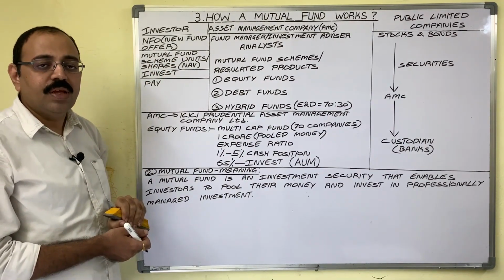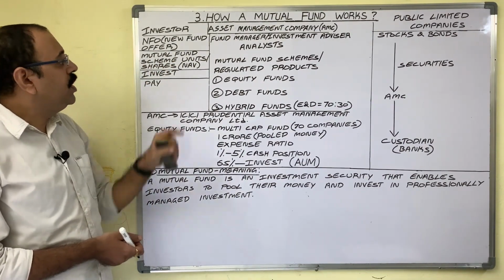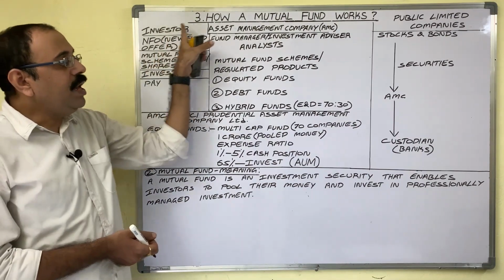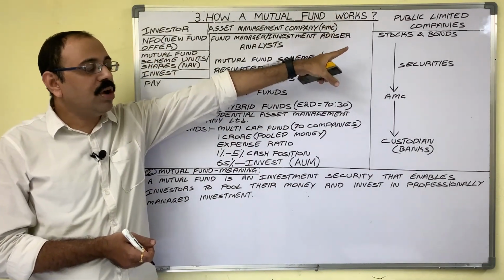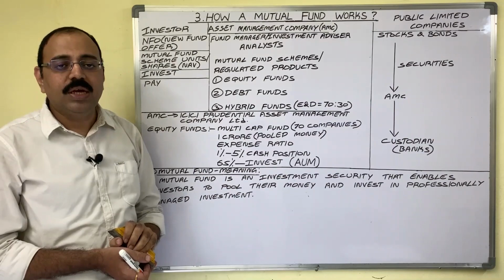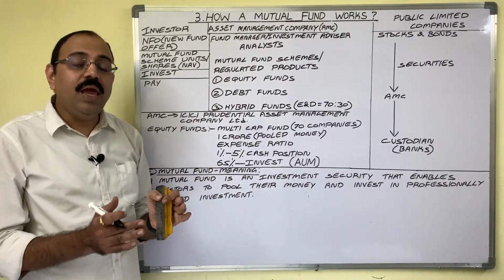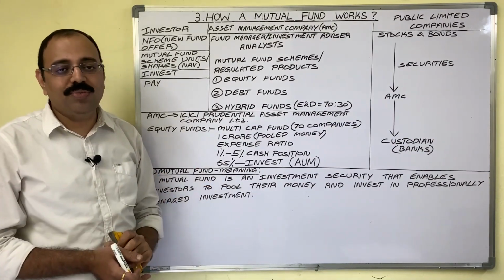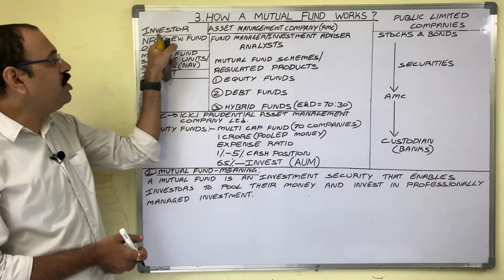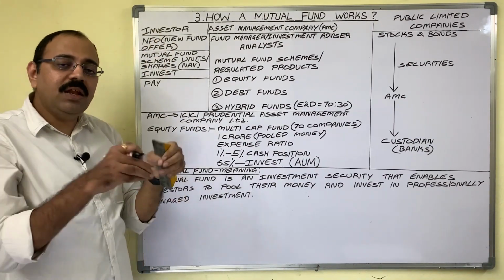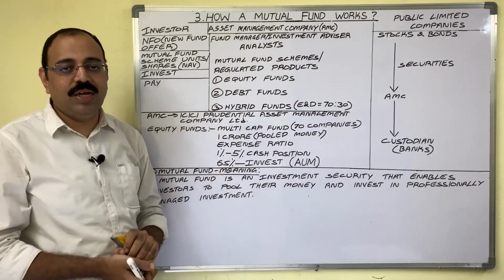Then second point is, investor while purchasing shares and bonds of public limited companies, he wants to design a diversified portfolio. Means he doesn't want to put his entire investment in one company's securities.